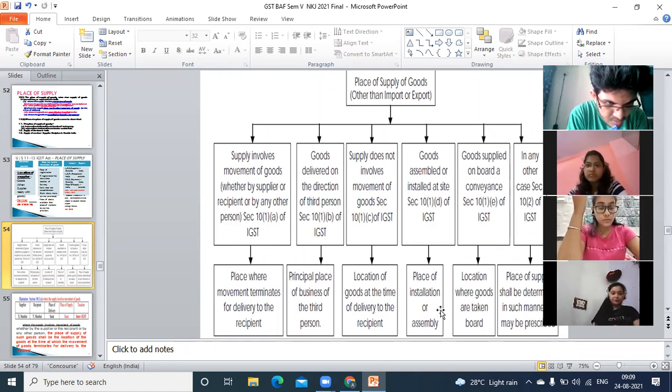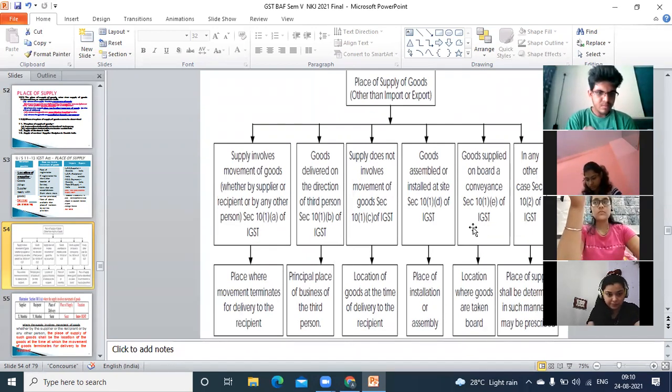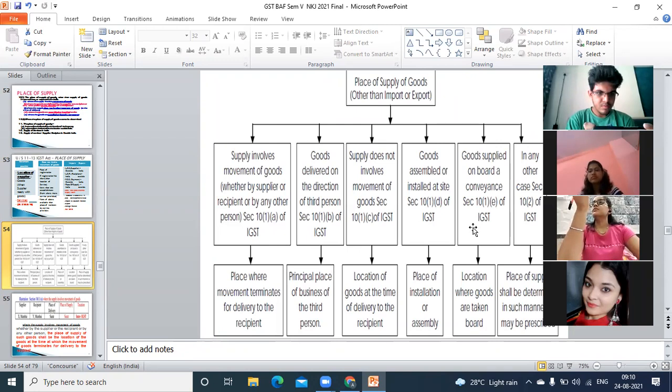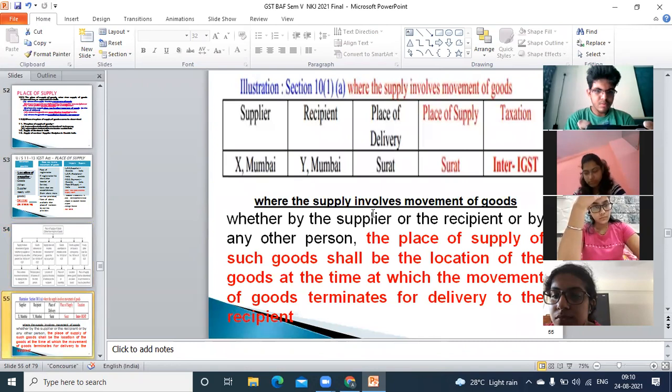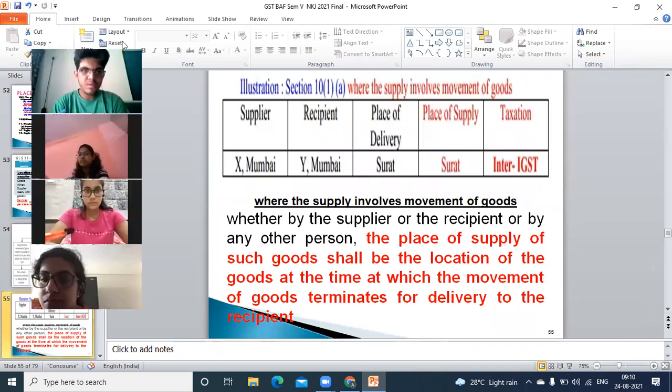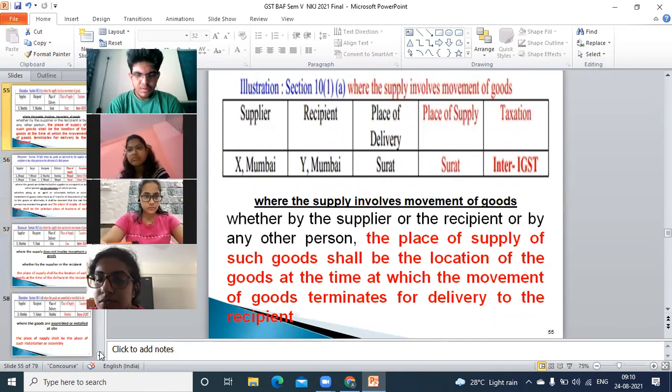As I was discussing just now, movement is possible on the direction of third party or location at the time of, when the movement is possible does not involve place of installation or we are boarding the goods. So accordingly, you'll have to decide the place of supply. We did this question, but it was very quick during last lecture. So we will be discussing now all these examples one by one.